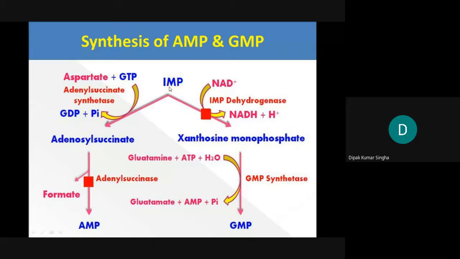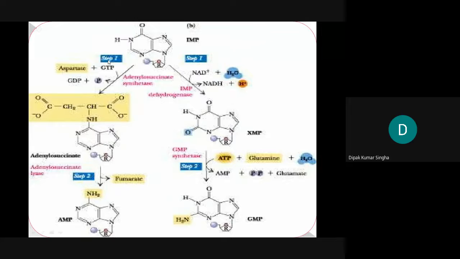Another pathway by which IMP is converted, in the same way, but the two compounds are AMP and GMP. The NAD-dependent dehydrogenase converts it to xanthosine monophosphate. The xanthosine monophosphate plus glutamine and ATP, by GMP synthetase, forms GMP. Then another phosphorylation gives GDP, then another phosphorylation, GTP will become. So another nucleoside triphosphate. So these are the compounds. Adenosine monophosphate, as per structure, it will be seen. This is the AMP, adenosine monophosphate, and this is the structure of guanosine monophosphate.